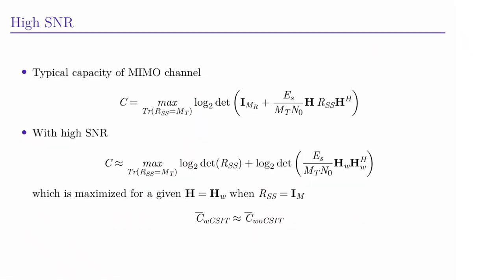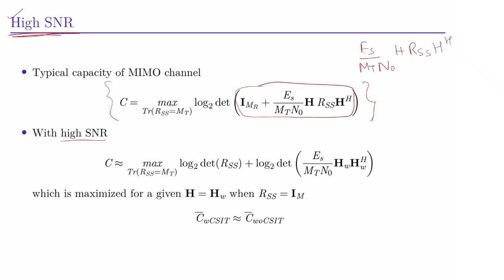Now we'll look at what will happen to capacity in the high SNR regime and the low SNR regime. First, let us look at the high SNR regime. We know the typical capacity expression of the MIMO channel. This we have studied a lot. Now with high SNR, this inside part can be reduced to simply Es/MT N0 H Rss H Hermitian.